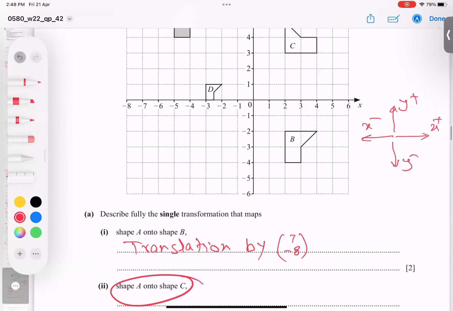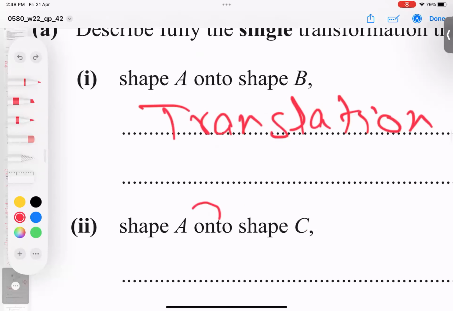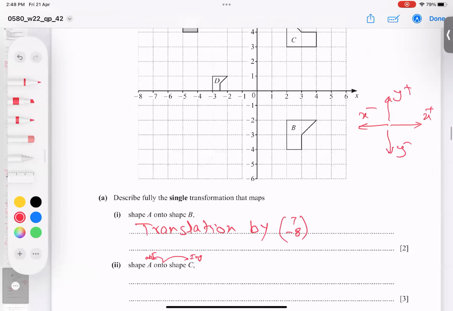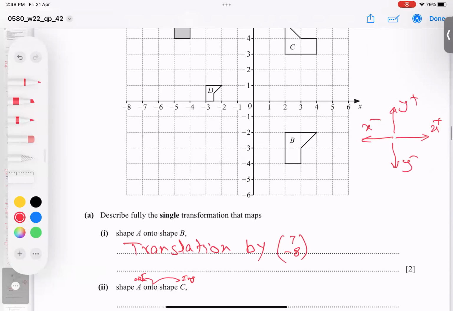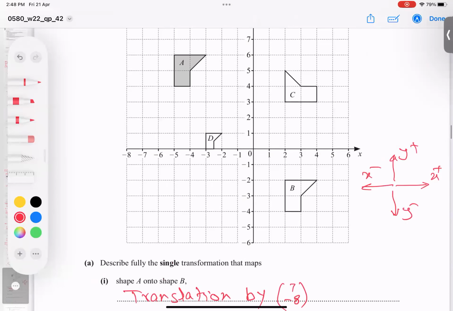Now A onto C. For your knowledge, before onto is called object, after onto is called image. If you do not take care of this, you will lose at least 1 mark. Okay, A onto C. What is going on here? So A onto C, not C onto A. Make sure A onto C is this.